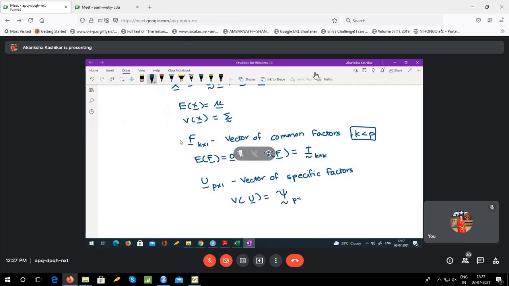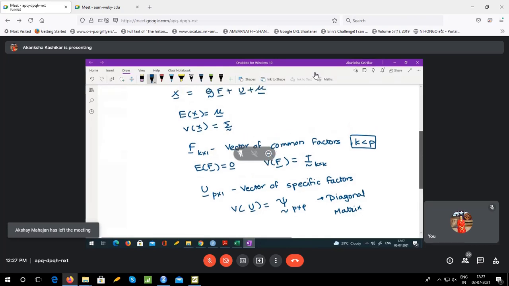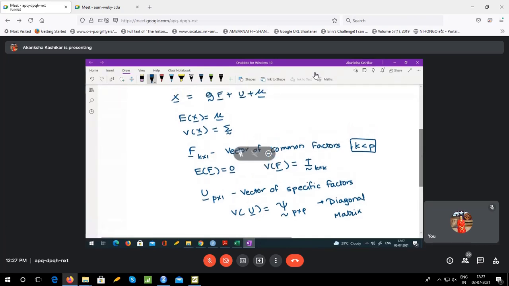So psi is of order p cross p, and we force it to be a diagonal matrix. Components of U are again uncorrelated with each other, but now they need not be scaled. So diagonal entries of psi need not be equal to 1. We just say that variance of U is some diagonal matrix psi. So this is my orthogonal factor model.